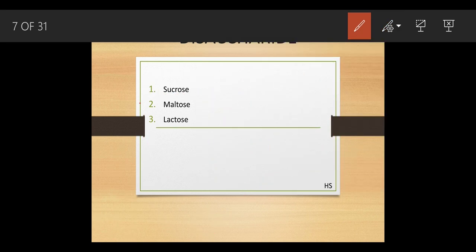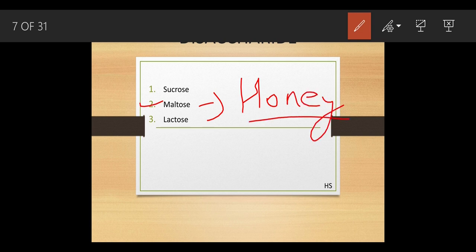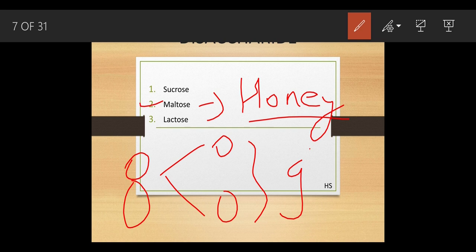Now the second type, maltose. Where is maltose present? In honey. Even honey tastes sweet. Honey is made up of maltose. And this maltose is like 2. Okay. And it is made up of these 2 glucose molecules. This sucrose was made up of glucose and fructose. Same like that, this maltose is made up of these 2 glucose.